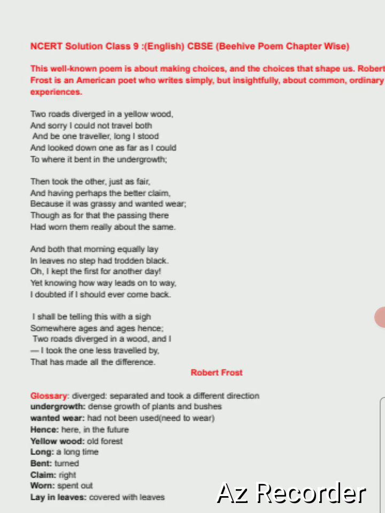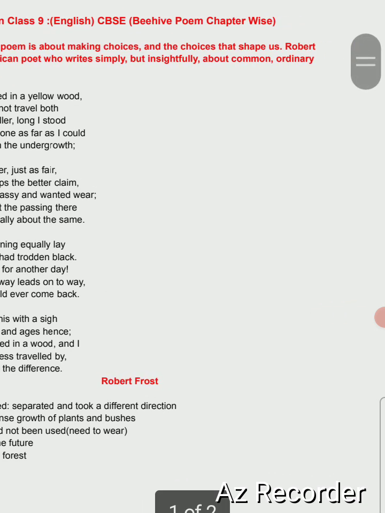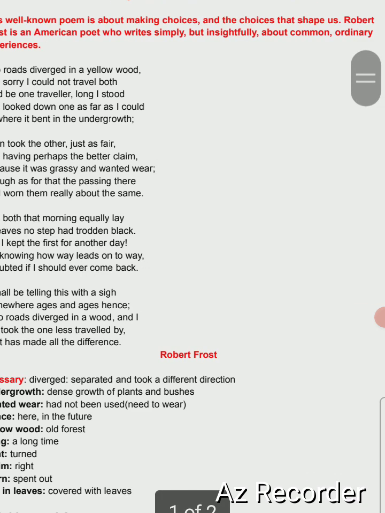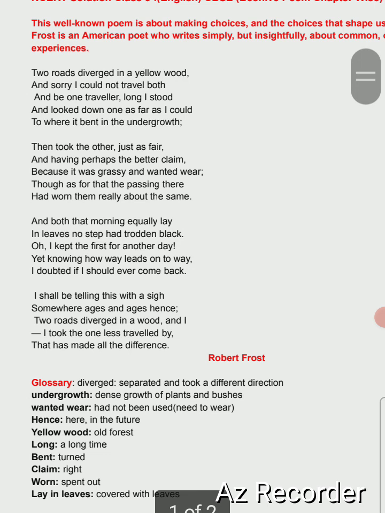Two roads diverged in a yellow wood. Here on the top I am just writing, this well-known poem is about making choices and the choices that shape us. Robert Frost is an American poet who writes simply but insightfully about common ordinary experiences. So two roads diverged in a yellow wood.